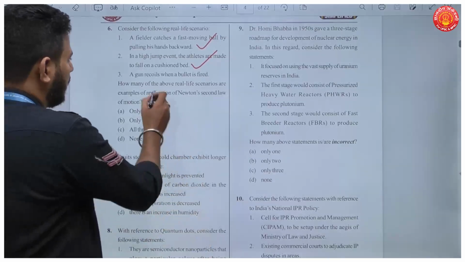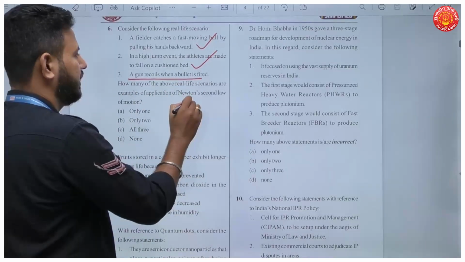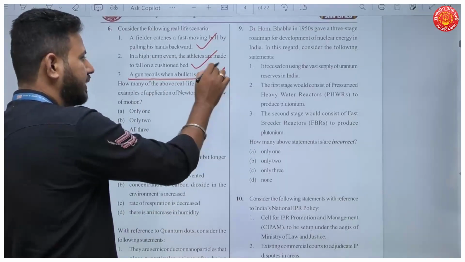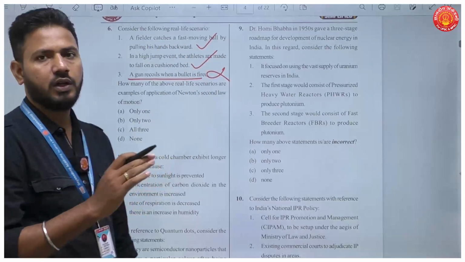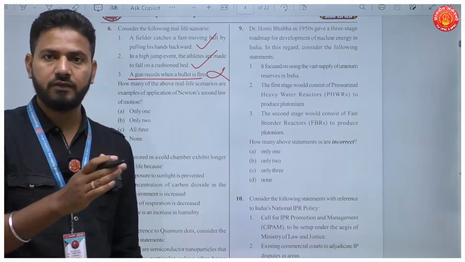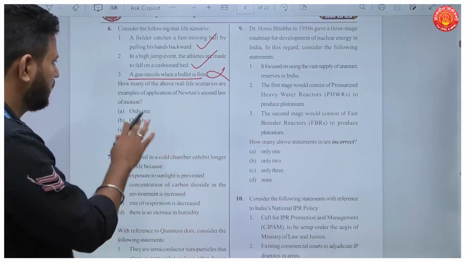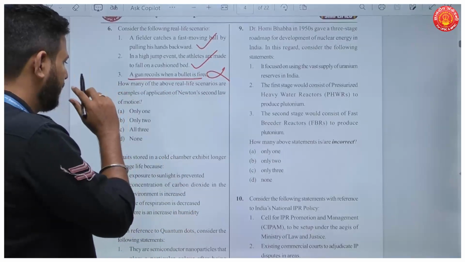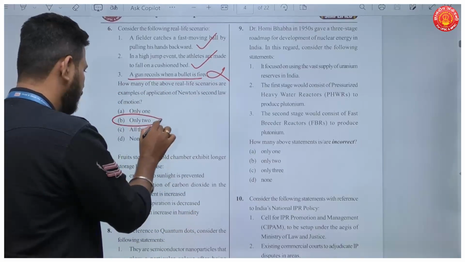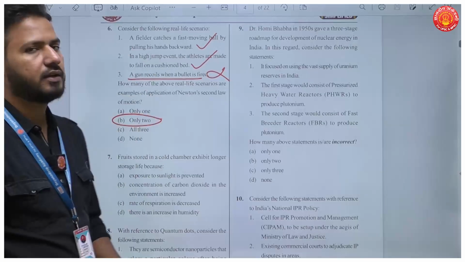The third, a gun recoils when the bullet is fired. Now this is actually a real life scenario to explain Newton's third law, that every action has an equal and opposite reaction. Okay, so the third statement is incorrect. Your answer will be B. Two of the statements are correct.